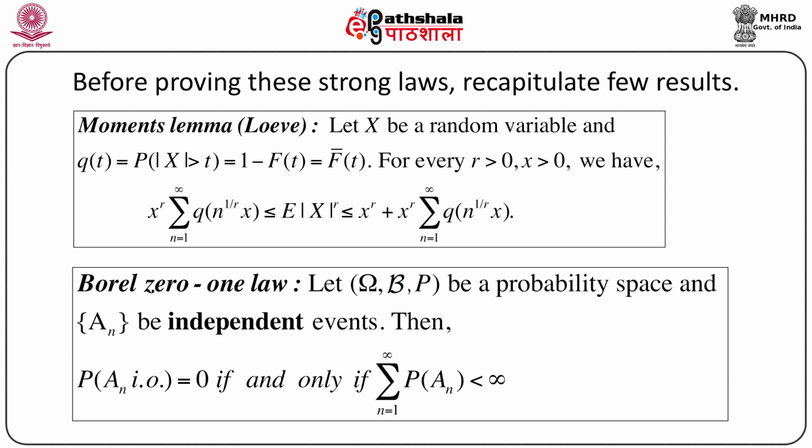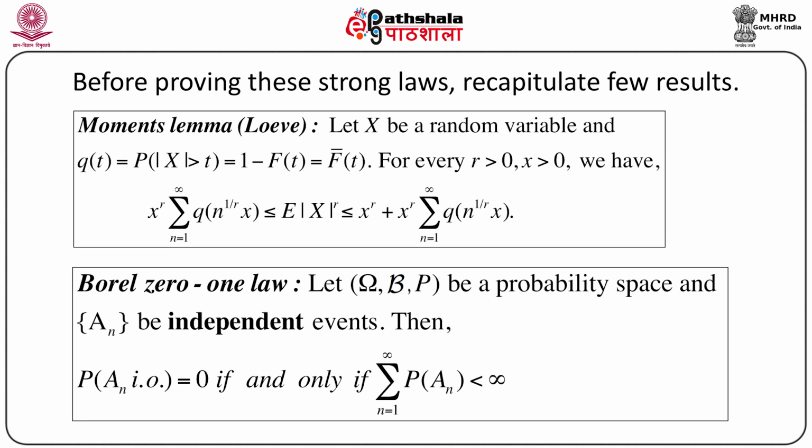Now note that this lemma gives us a lower and upper bound of expectation of mod X to the power r, where r is greater than 0, that means for any positive r. So this is a very important lemma. This gives us that the moment is bounded by some functions of the probability, or rather F bar t, or q(t).